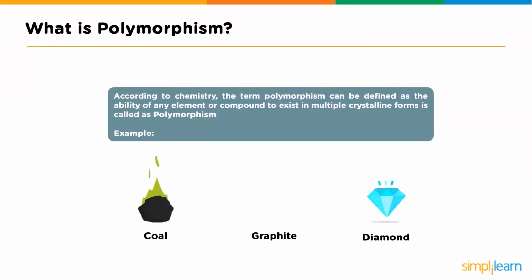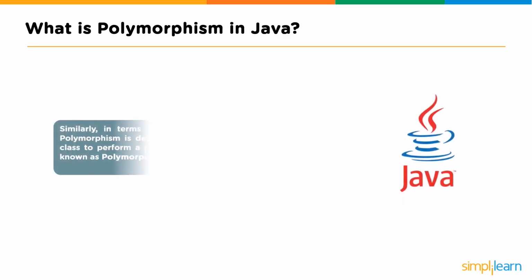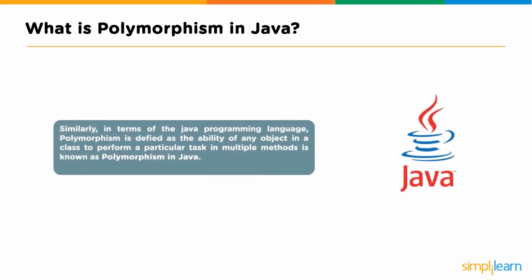What is polymorphism? According to chemistry, the term polymorphism can be defined as the ability of any element or compound to exist in multiple crystalline forms. For example, the carbon atom can come out in different forms in coal, graphite, and diamond. What is polymorphism in Java? Similarly, in the Java programming language, polymorphism is defined as the ability of any object in a class to perform a particular task in multiple ways. This is known as polymorphism in Java.